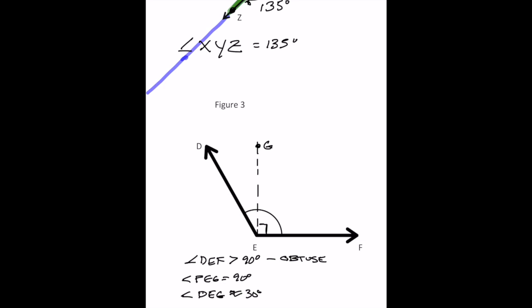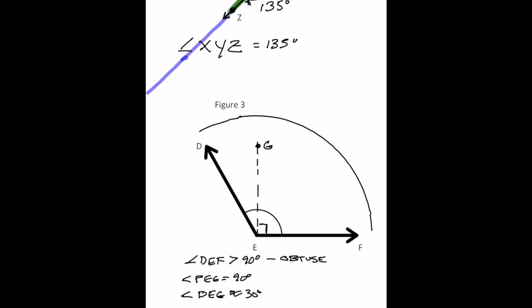I'm going to measure around all the way to ray ED. So here we go. It's 10, 20, 30, 40, 50, 60, 70, 80, 90, 100, 110, 120.